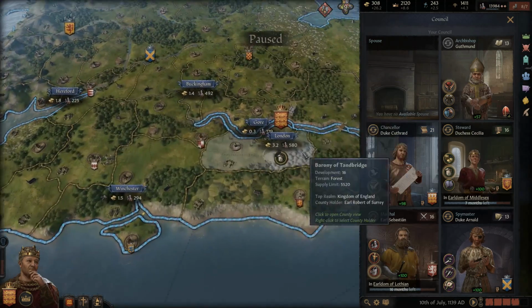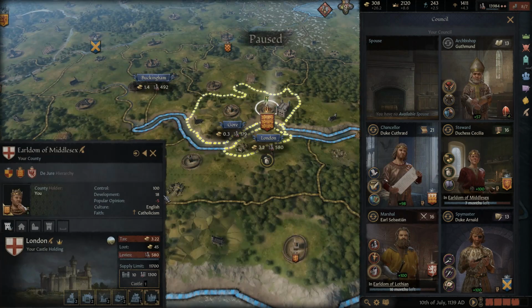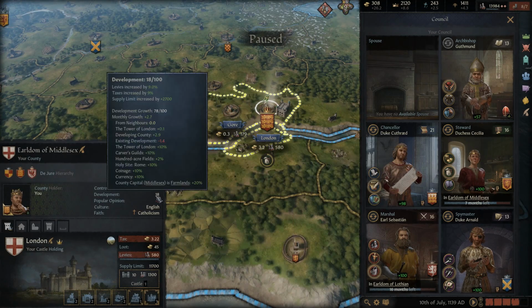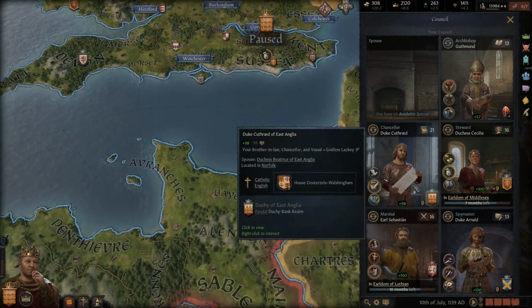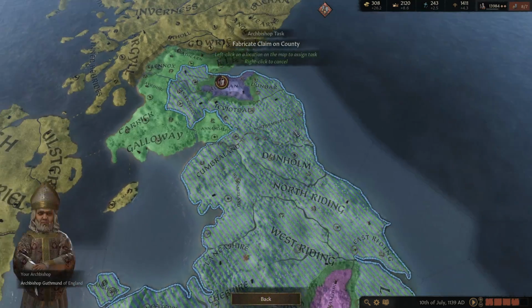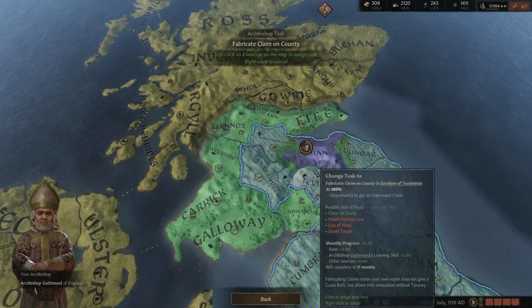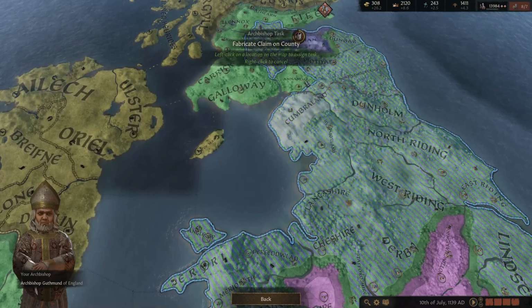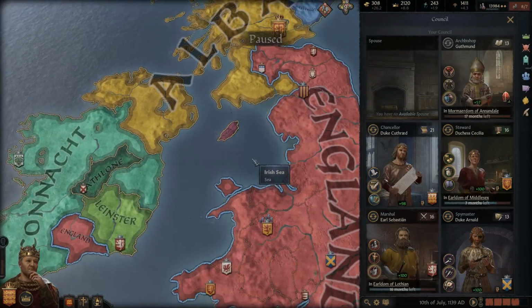She's still increasing development. Is that what we want to do here? Let's just take a look at London and see if we're not at 20 yet. So yeah, we're going to keep it going until we get to 20. And then maybe we'll switch over to collect taxes to get a little bit more money again. This guy could be fabricating a claim for us. I think we'd have to get the claim on Scotland first. So let's go and do that.